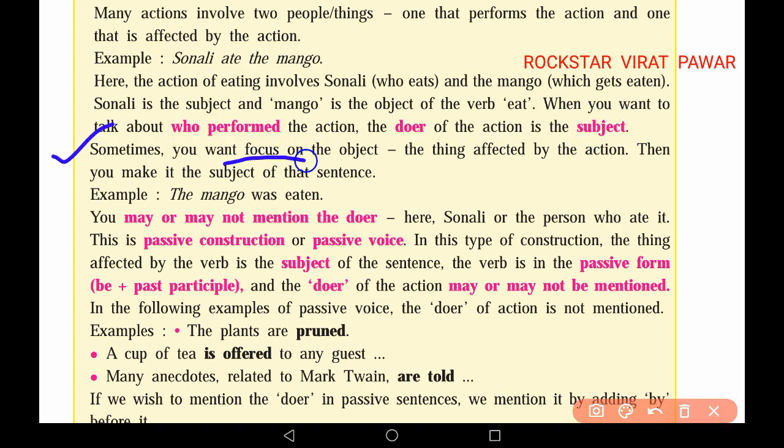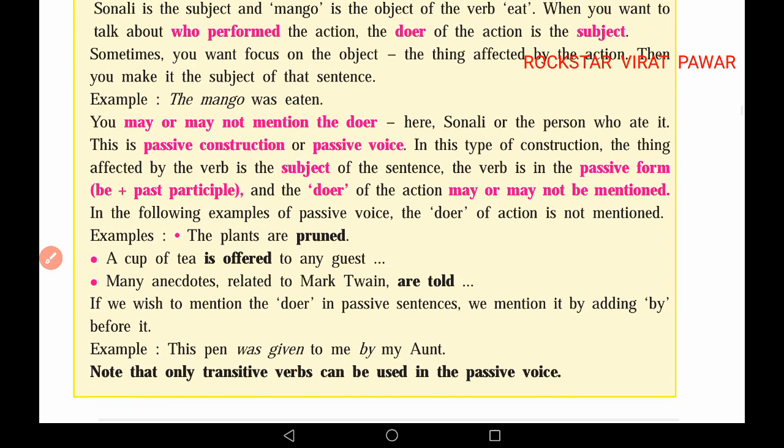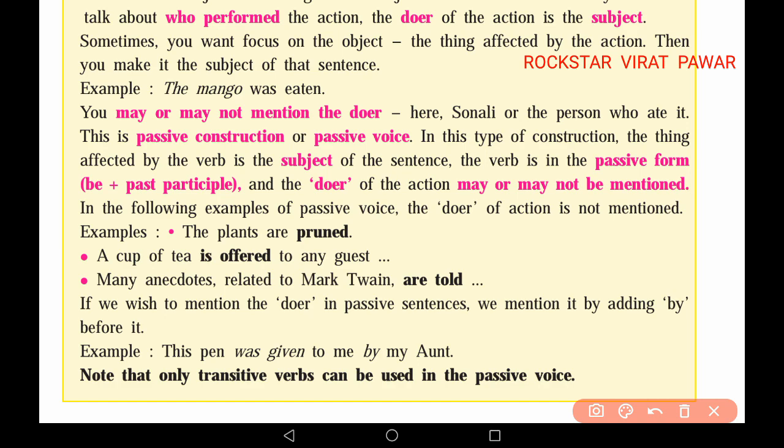Sometimes you want to focus on the object, the thing affected by the action, then you make it the subject of the sentence. Example, the mango was eaten. You may or may not mention the doer. Here, have you mentioned Sonali or the person who ate it? No. This is a passive construction or passive voice.